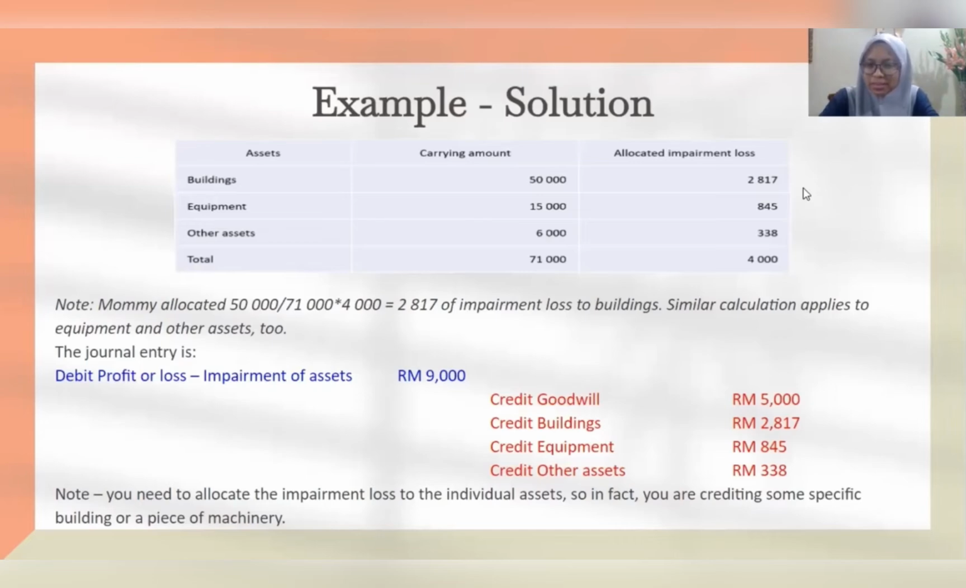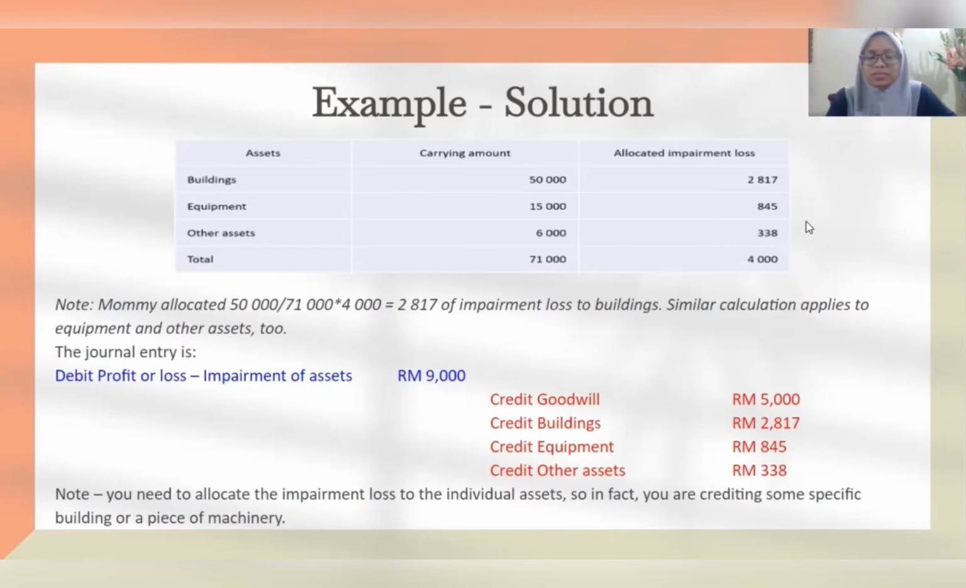So we will be getting 2,817 for the allocated impairment loss for the asset of building. And then by doing the same calculation, you will be getting 845 for equipment, 338 for other assets. So the allocated impairment loss will equal to 4,000, which is the balance of impairment loss after deducting the goodwill.